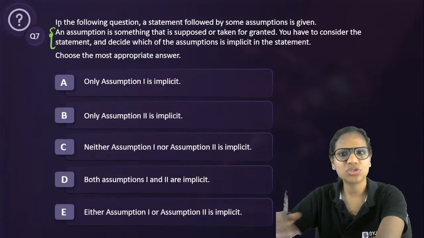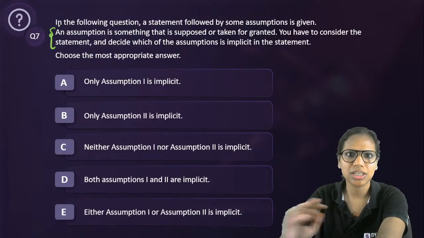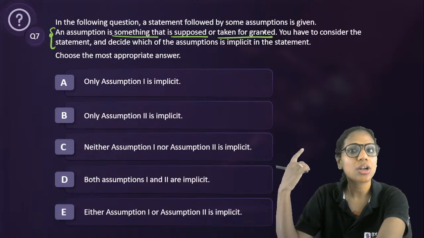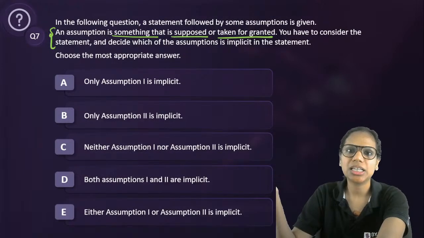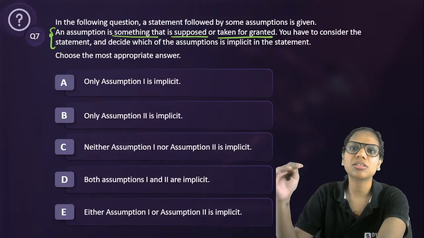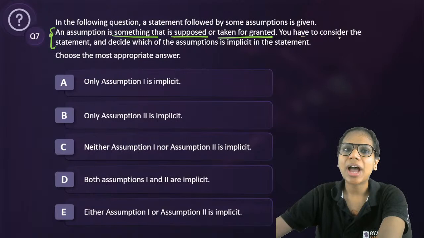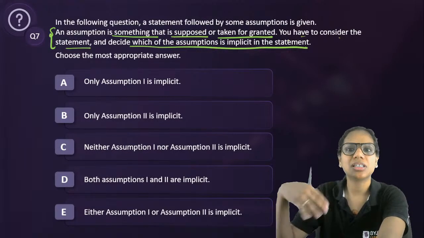here sometimes your question even defines what an assumption is, right? It says that an assumption is something that is supposed or taken for granted. For instance, our author in our previous argument had taken this for granted, that a person's marks are an indicator of his or her intelligence, right? You have to consider the statement and decide which of the assumptions is implicit in the statement.